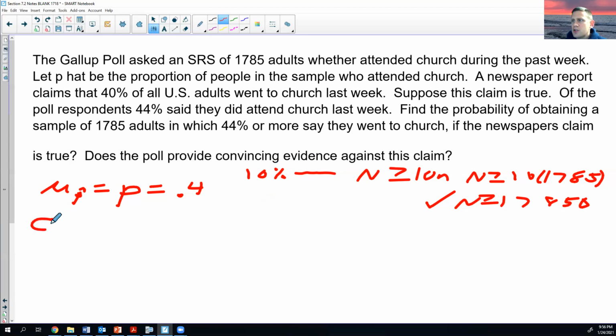Okay. So notation wise, I'm going to write it as the standard deviation of P hat. Okay. If you don't remember the symbols, just say standard deviation of the proportion, right?